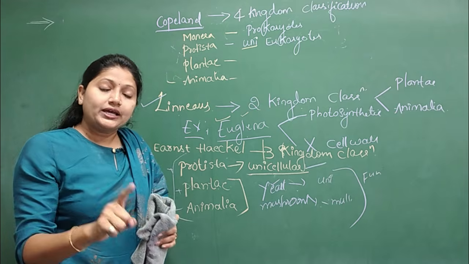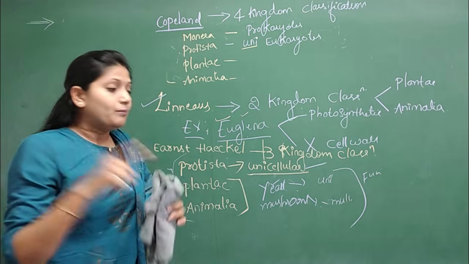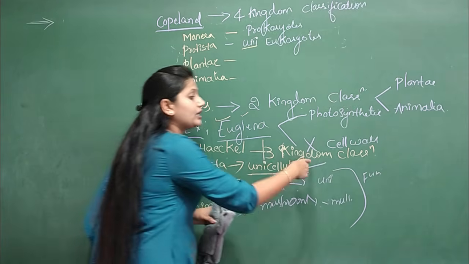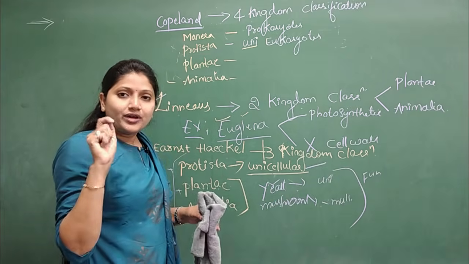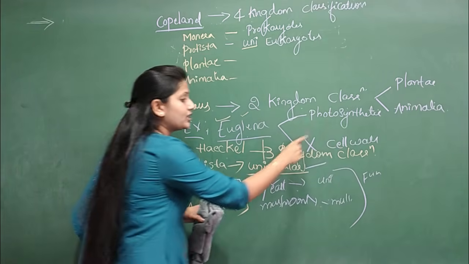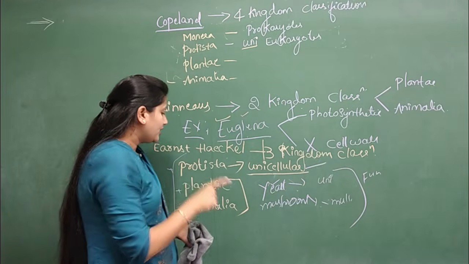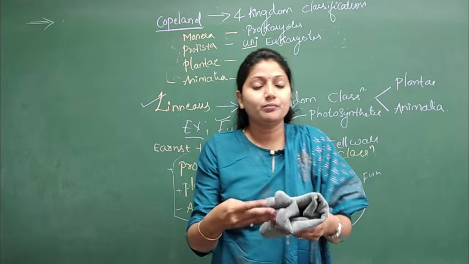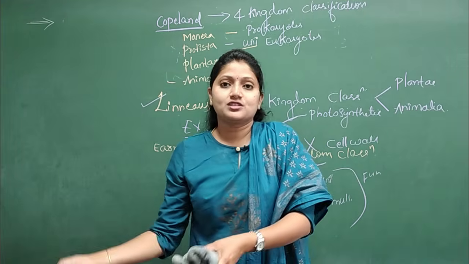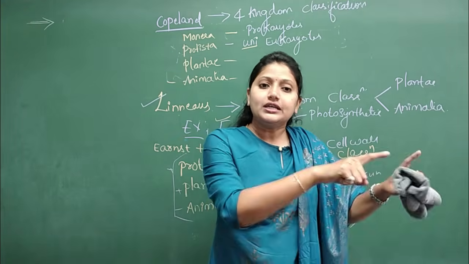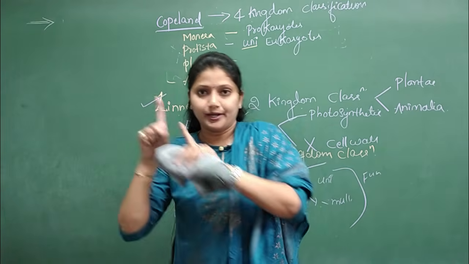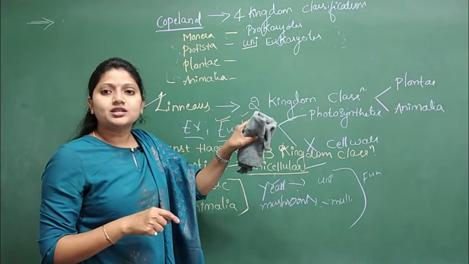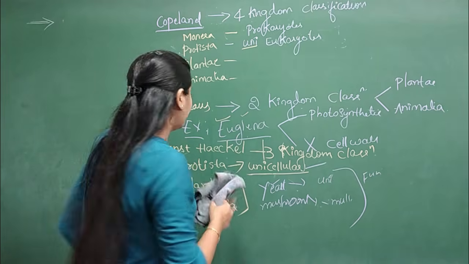Normally, the yeast is placed under the fungi group, but if they mention the three kingdom classification, it is very tricky. According to the three kingdom classification, it is placed under Protista. But if they don't mention any system of classification, then straightaway the yeast is put up under the group fungi. All right, hope you have understood. Anyways, after studying the five kingdom classification, you'll get more clarity.